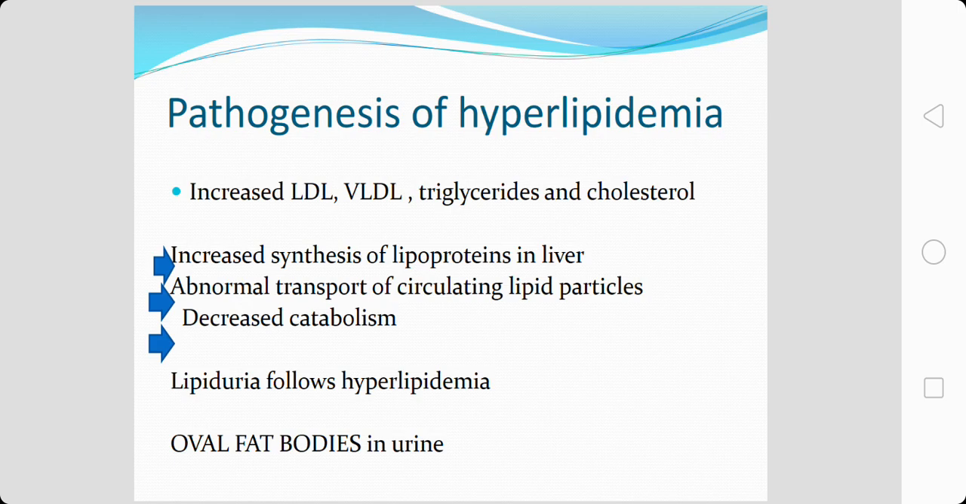Once there is persistent elevation of the lipid levels, this is followed by lipiduria, that is excretion of these lipids in the urine. On microscopic examination, we get to see something known as oval fat bodies in urine. These represent lipoproteins which are resorbed by the tubular epithelial cells and then shed along with the degenerated cells in the urinary tract. So these are nothing but oval fat bodies which are seen in an individual with nephrotic syndrome.